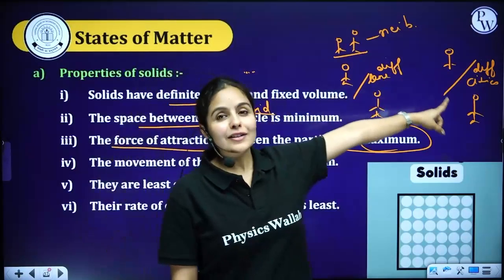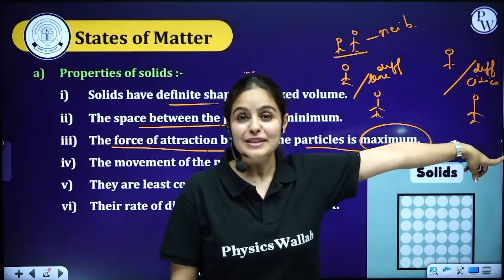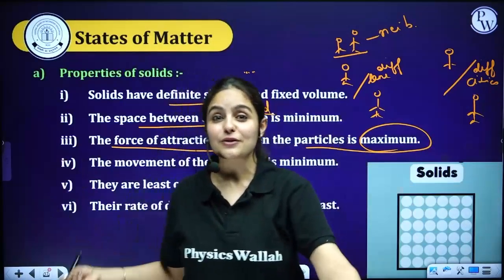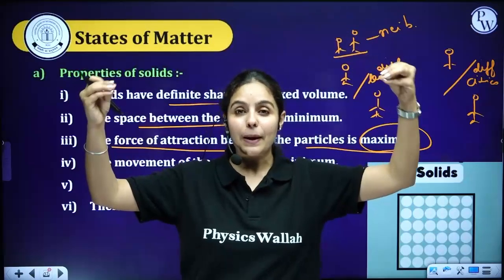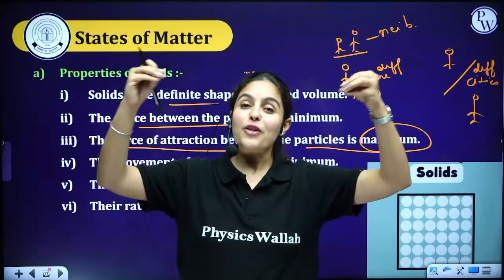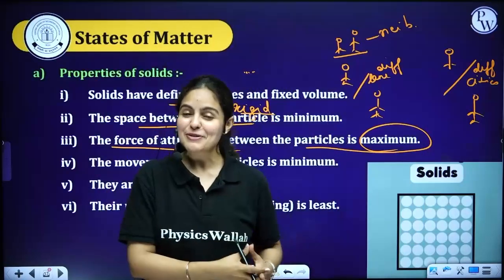Whereas in a long distance relationship, when two people are living in different cities altogether, different states, different countries, that means they have a huge distance between them. That means their force of attraction will be least. I hope you understood this concept.